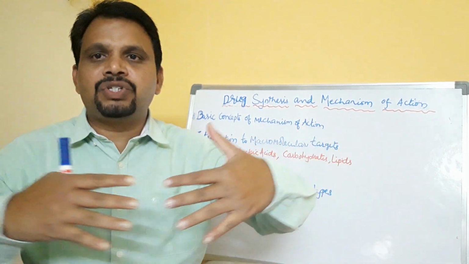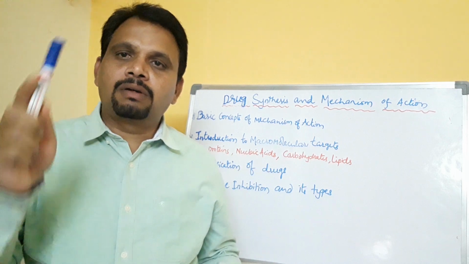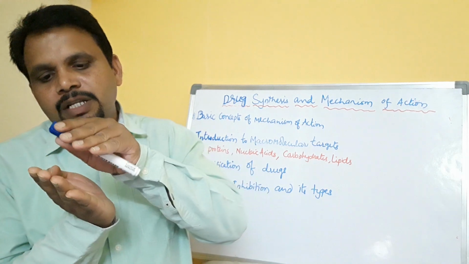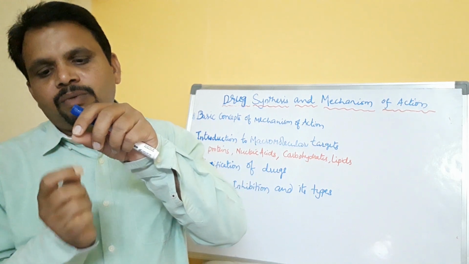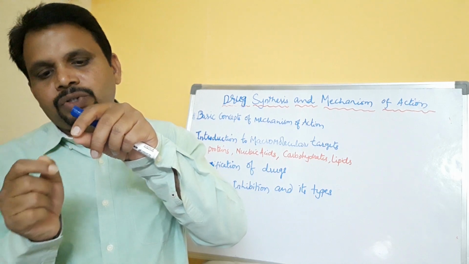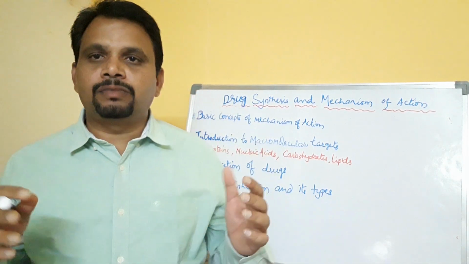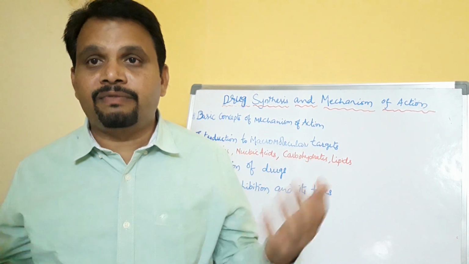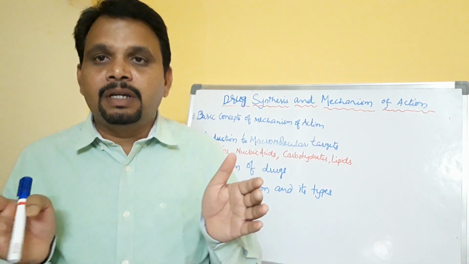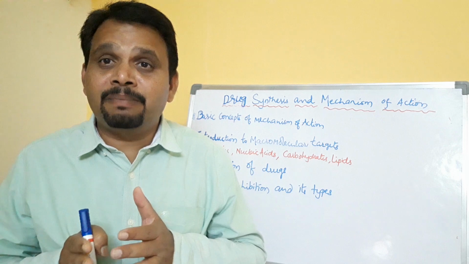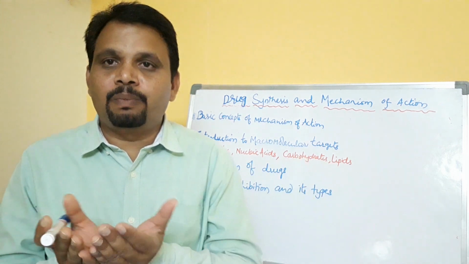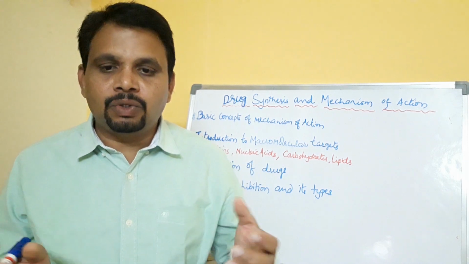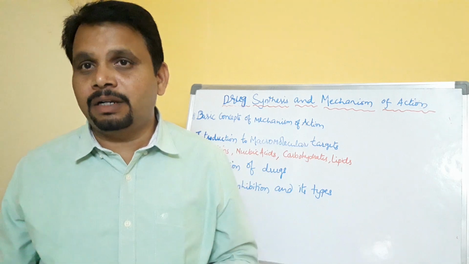That large chain may coil like this, like an alpha helix. In between the chains, the C double bond O and NH groups, that hydrogen and that oxygen, form hydrogen bonds in between. That's how it forms an alpha helix, and sometimes it forms beta pleated sheets, like an open book, or if you fold a paper and then open it, you will see some folds. That is called a beta pleated sheet.